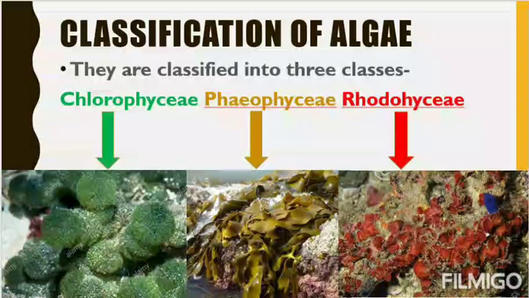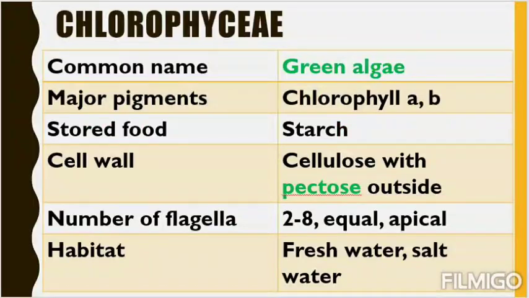Again, algae is classified into 3 classes. There are chlorophyceae, phaeophyceae and rhodophyceae. Why did I color this term? Chlorophyceae suggests green algae, phaeophyceae suggests brown algae, and rhodophyceae suggests red algae. Let's start one by one.